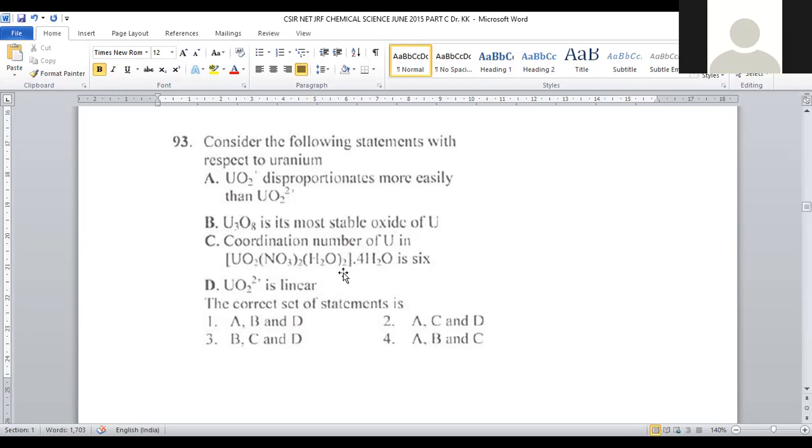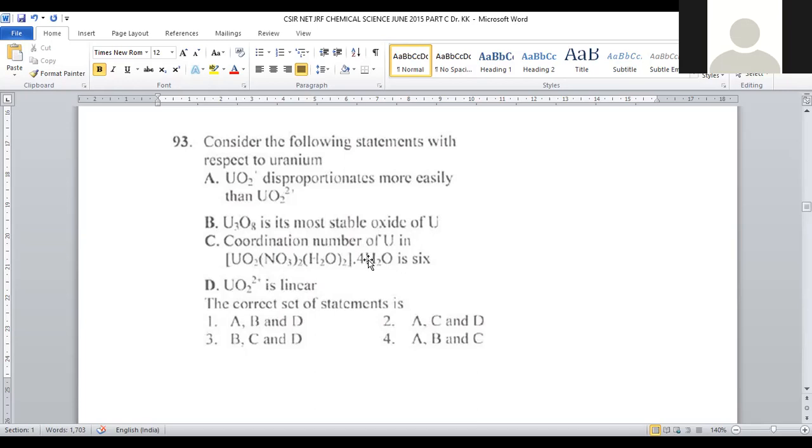Aquo, how many are there? 2 aquo ligands are there. So 2 + 2, 4 + 2, 6 it will be, right? And 4 water will be there outside. That water will not contribute. Only the ligands present inside the coordination sphere contribute to the coordination number, but not those outside.